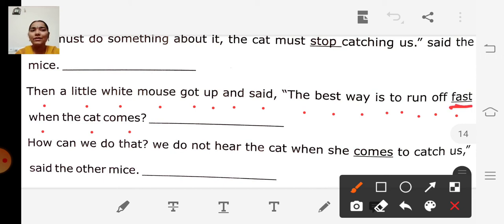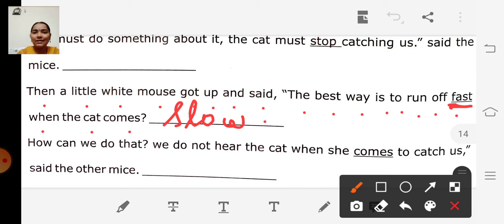So they have underlined the word fast. So we have to write the opposite of fast. What is the opposite of fast? Slow, right? So the opposite of fast is slow. Okay.